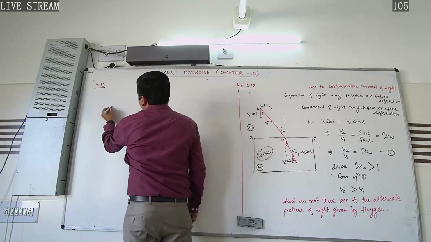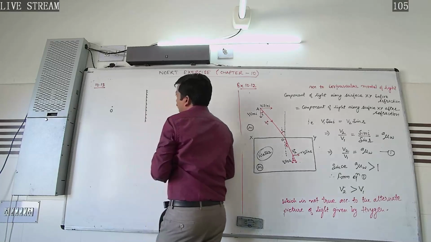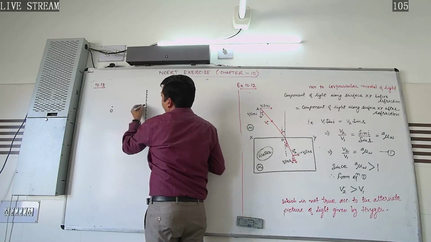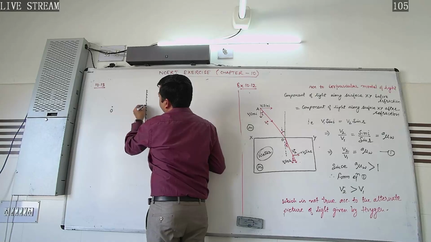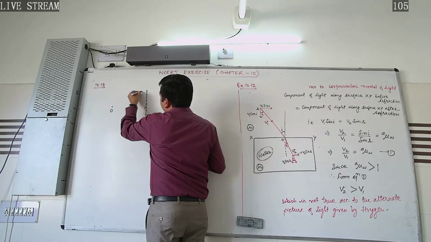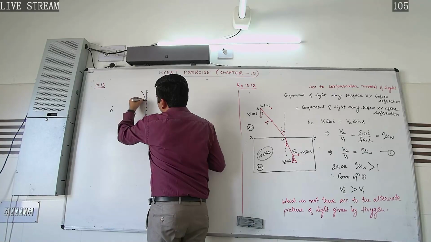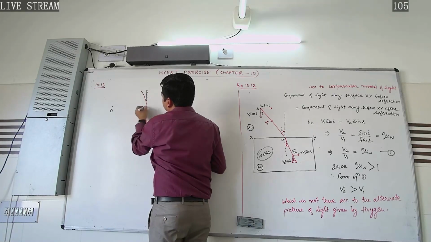Now an object is placed at this point. Now taking O as center and the distance OP as radius, we draw an arc which touches the mirror at point P.